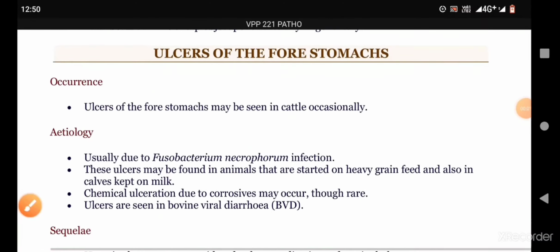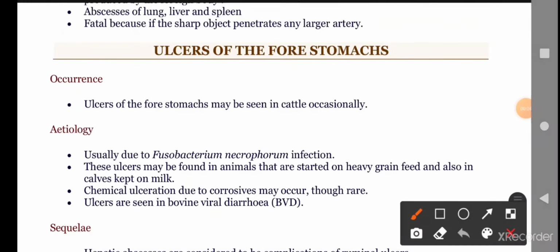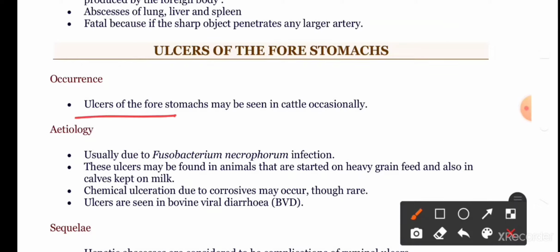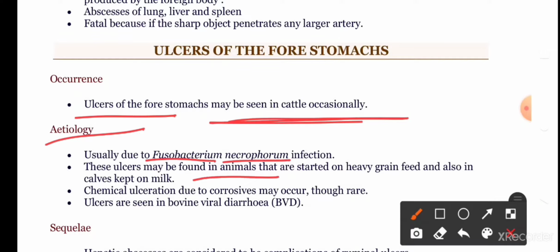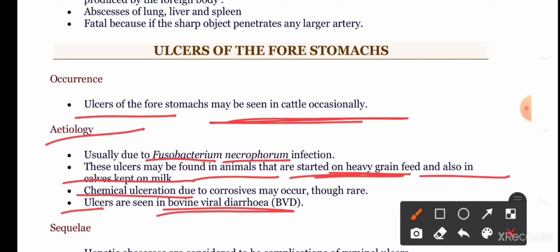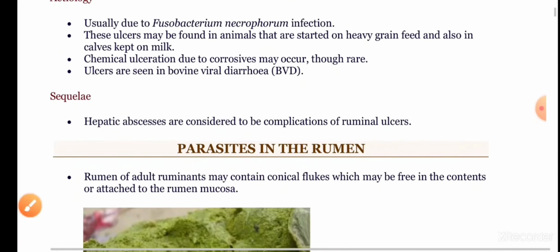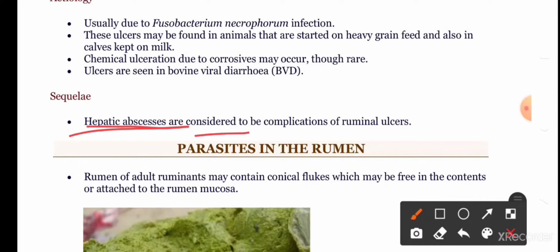Now, let us look at the ulcers of the forestomach. Ulcers of the forestomach may be seen occasionally in cattle, and etiologically they are due to Fusobacterium necrophorum infection. These ulcers may be found in animals that are started on heavy grain feeding and also in cows kept on milk. Chemical ulceration is due to corrosive chemicals, and ulcers are also seen in bovine viral diarrhea. The sequelae: hepatic abscess is considered to be a complication of ruminal ulcers.